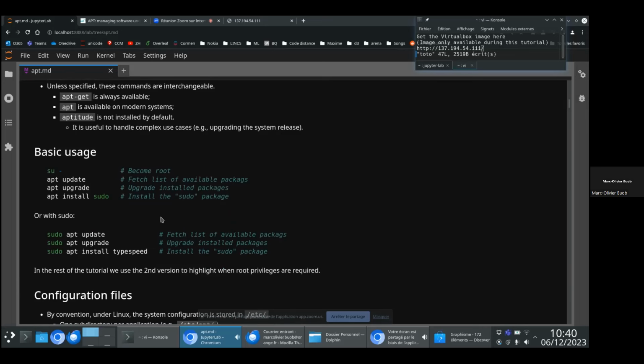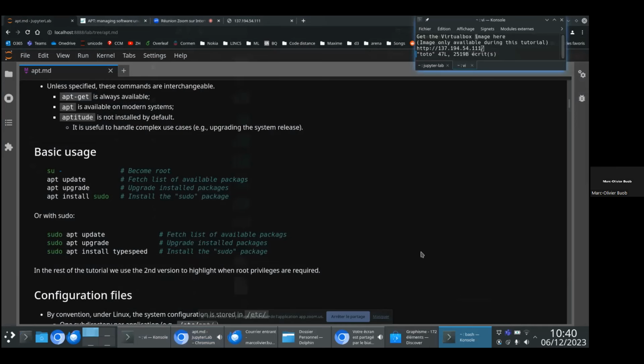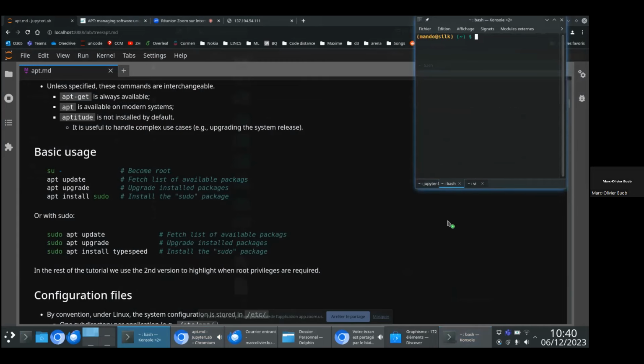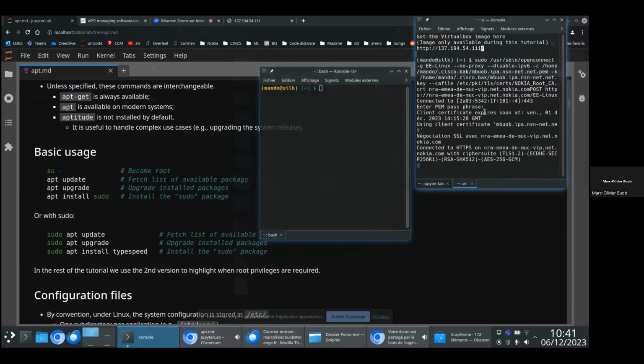I will show this on my machine directly. First of all, I will open a terminal. Open a new terminal like this.